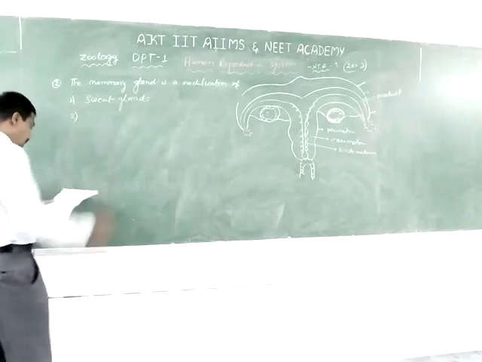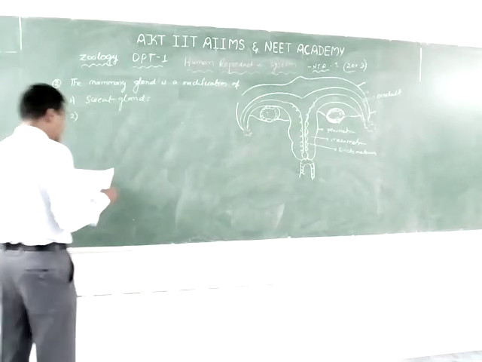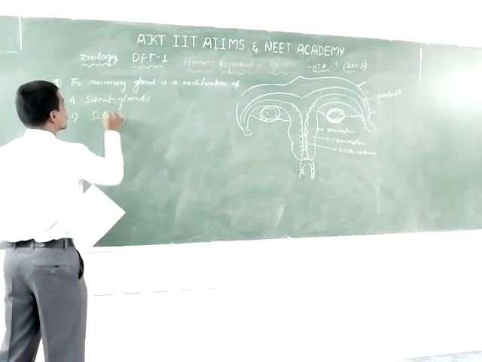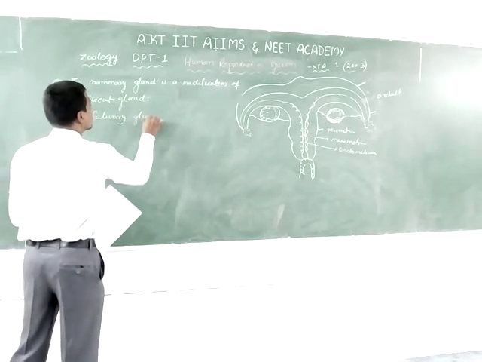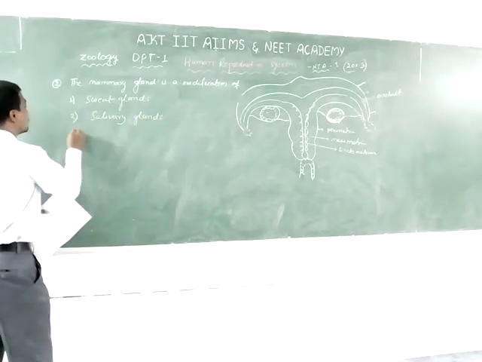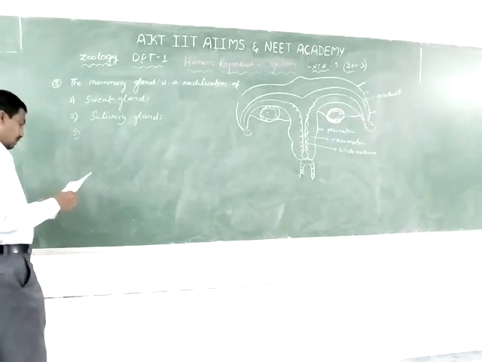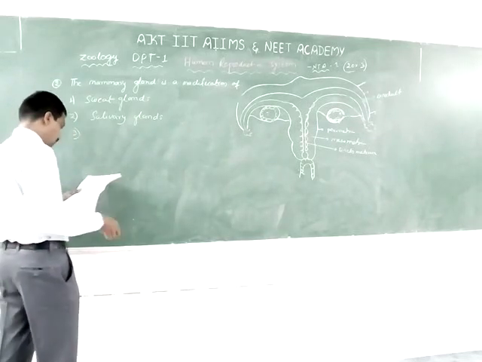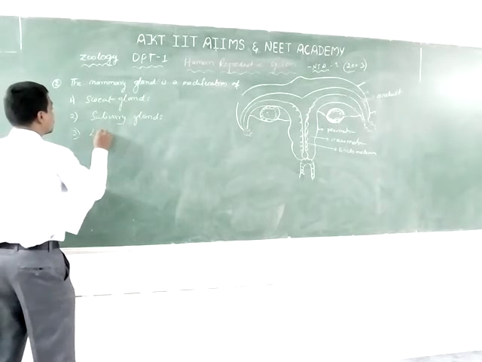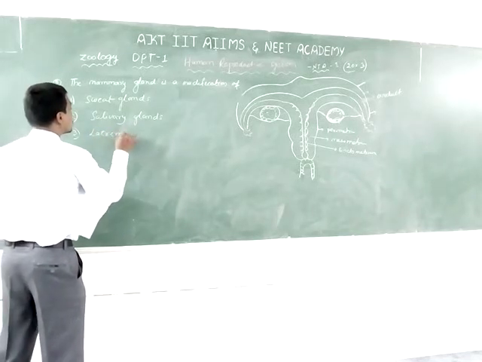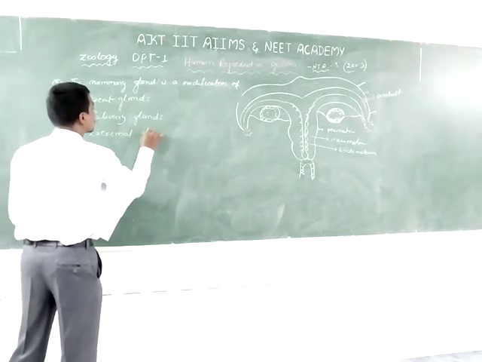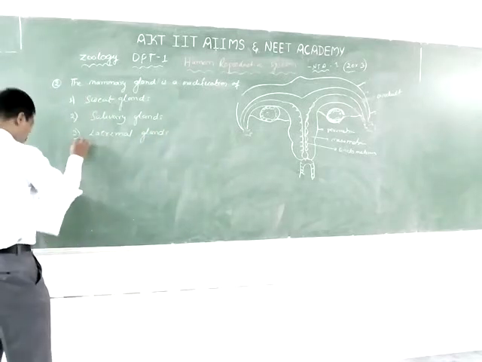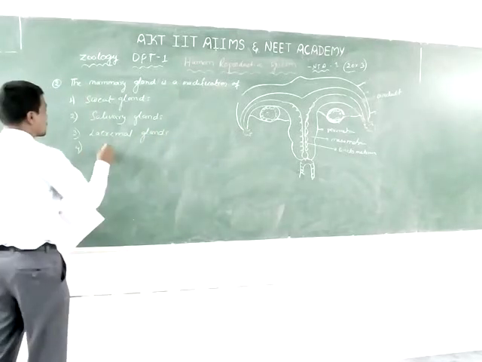The second one is salivary glands. The third is lacrimal glands. The fourth one, none of these.